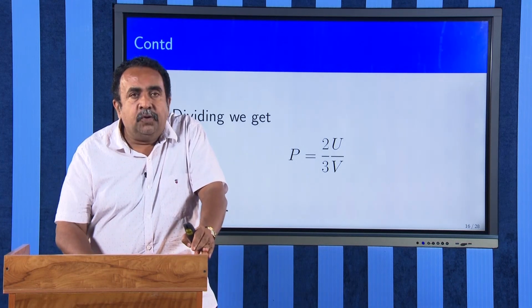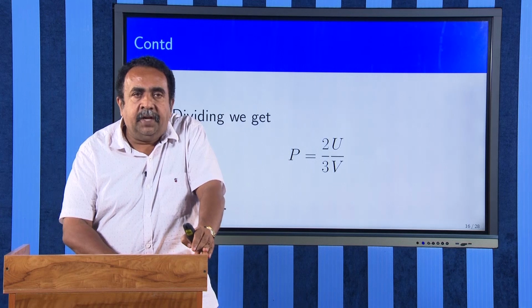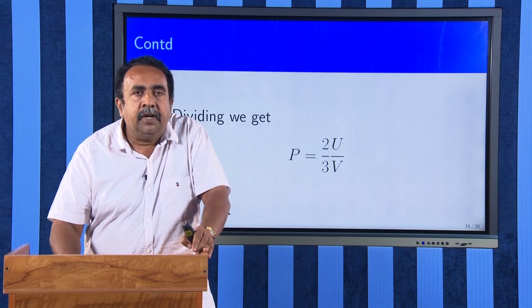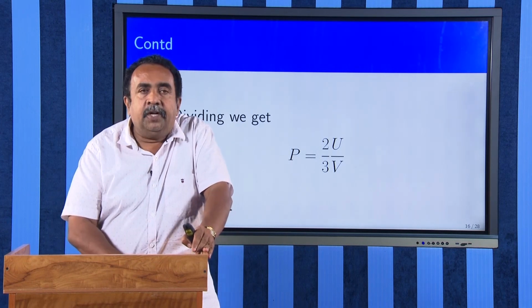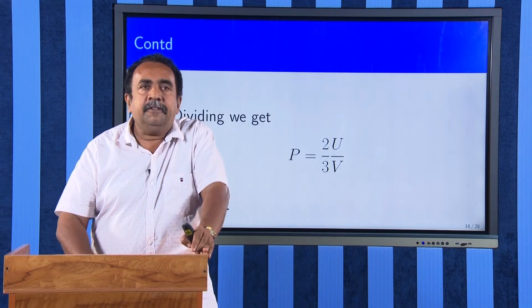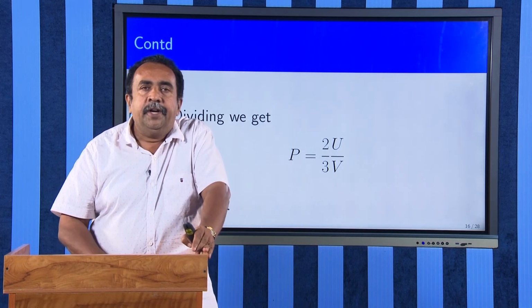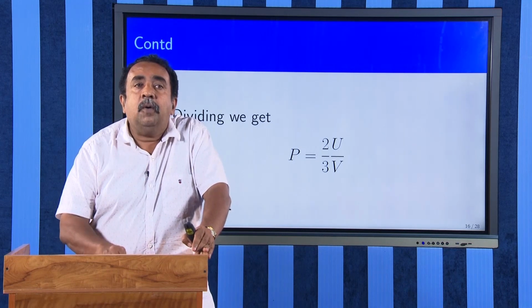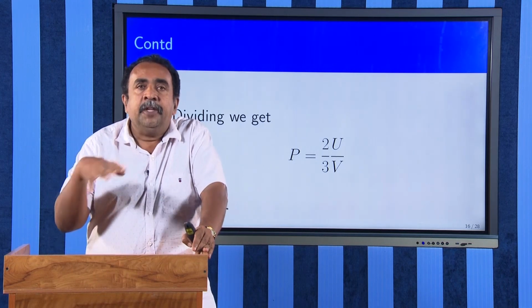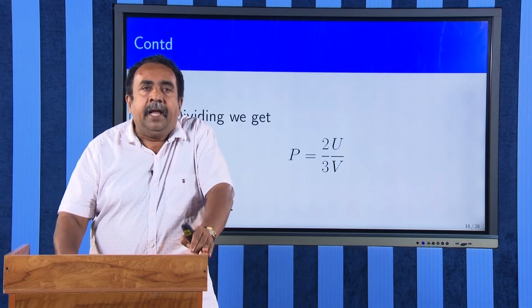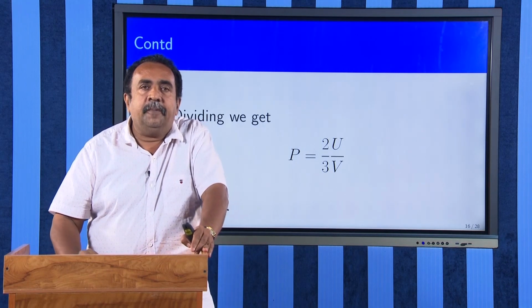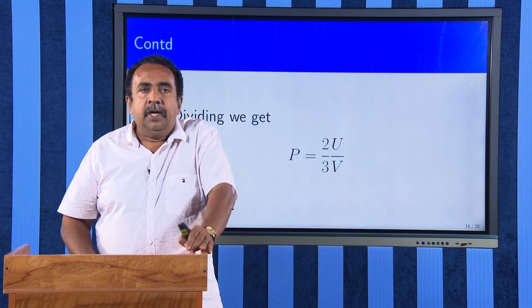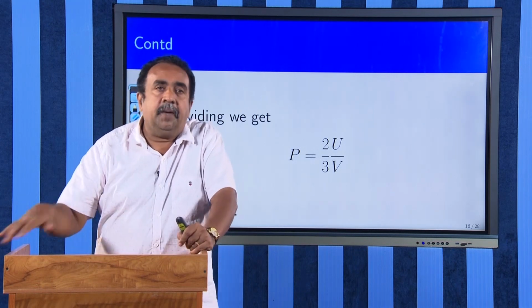Therefore, we had derived two formulas. One is the equation for pressure and the second one is the equation for energy density. Pressure was 8 by 45 pi raised to 5 k raised to 4 T raised to 4 divided by h cube c cube, and U by V was 3 by 45, that is 1 by 15, pi raised to 5 k raised to 4 T raised to 4 divided by h cube c cube. Now, we have to find other thermodynamic quantities.